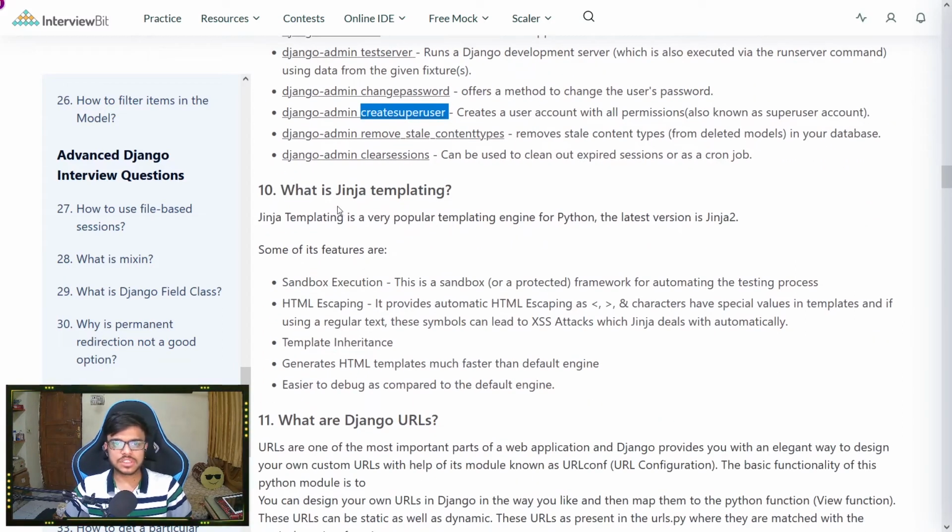After that, the question we have is what is Jinja templating. So it is a templating engine, and the latest version is Jinja 2. Some of the features provided are sandbox execution, which is used for automating the testing process. We have HTML escaping, for characters like greater than, less than, ampersand. If we directly use regular text, there could be a possibility of XSS attacks, which Jinja deals with very easily. Then we have template inheritance, and Jinja also generates the HTML template files faster and debugs more easily than the default engine that we have.